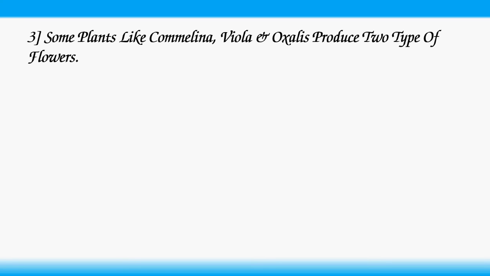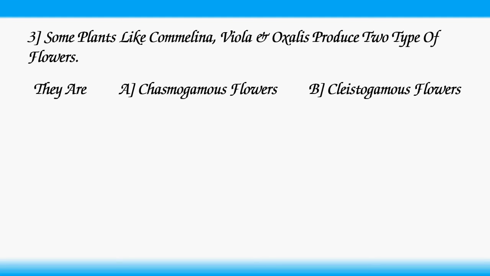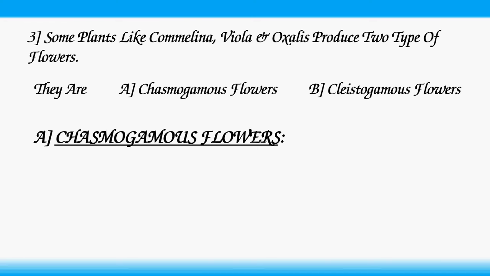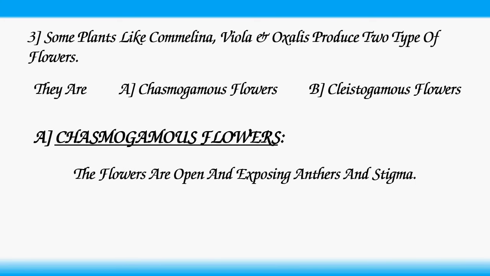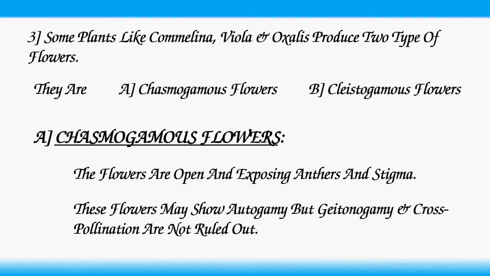Some plants like Camellia, Viola and Oxalis produce two types of flowers. They are chasmogamous flowers and clistogamous flowers. Chasmogamous flowers. The flowers are open, exposing anthers and stigma.